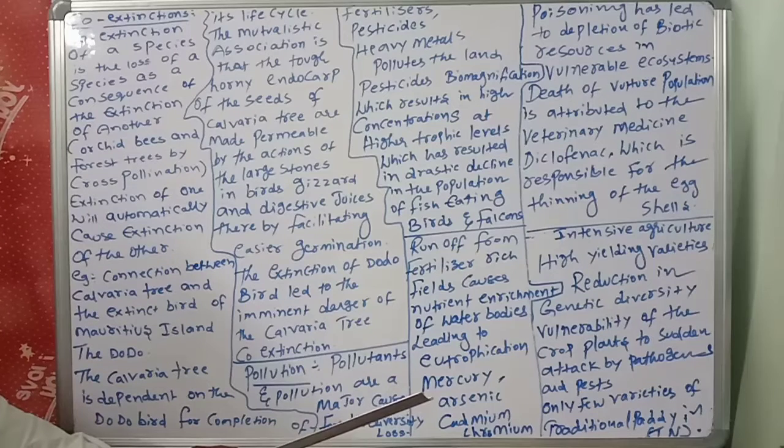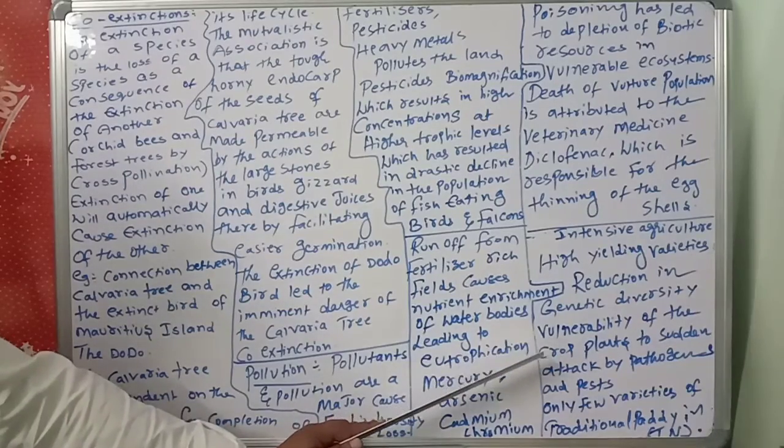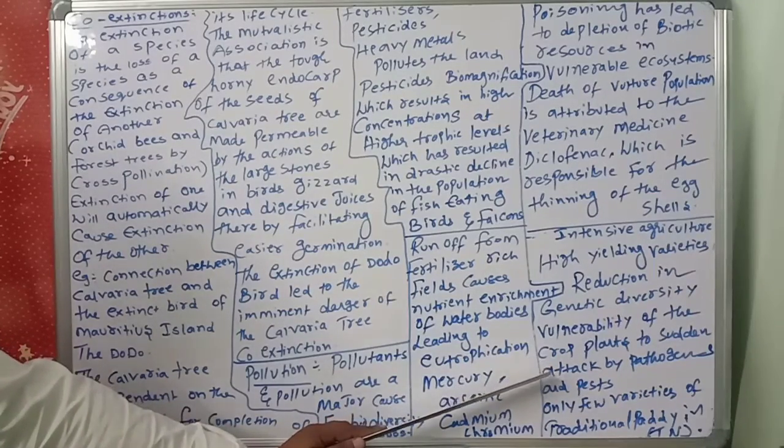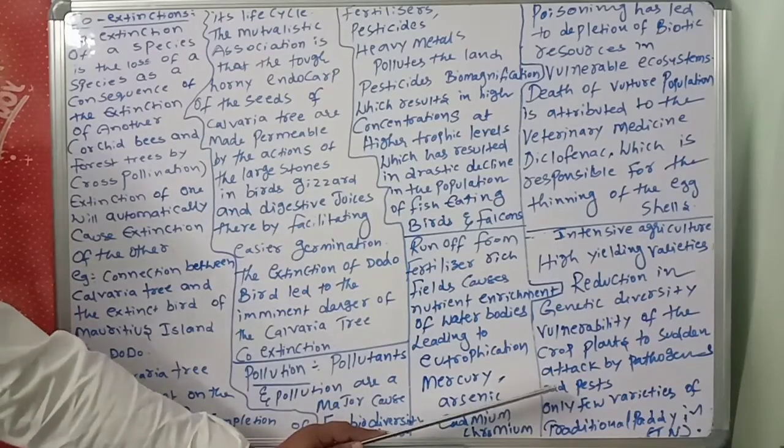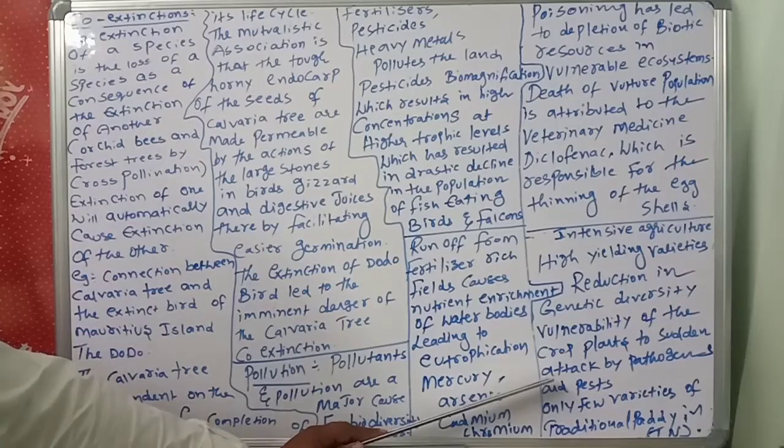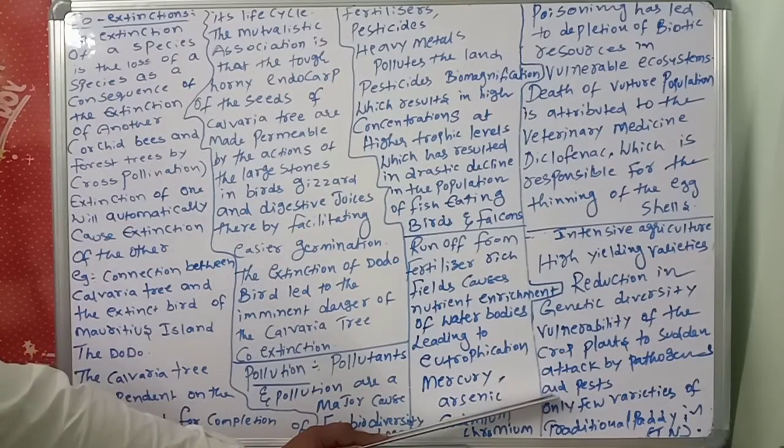It also increases the vulnerability of crop plants to sudden attack by pathogens and pests. See what happened? We are taking only high yielding varieties, genetic diversity is affected, and crops become vulnerable to sudden attack by pathogens and pests.